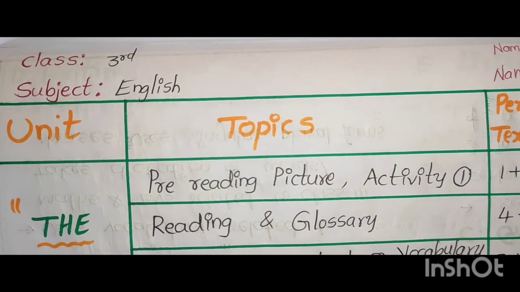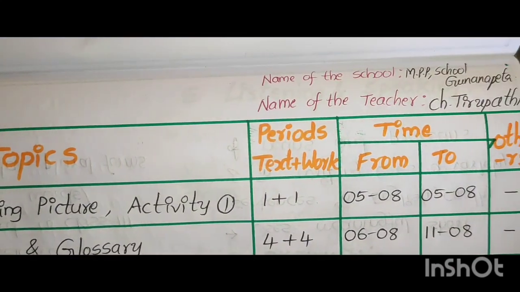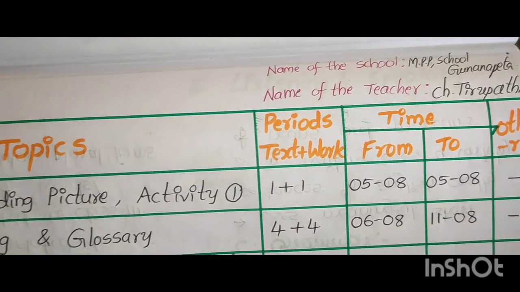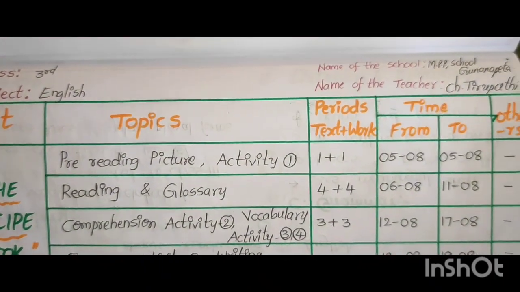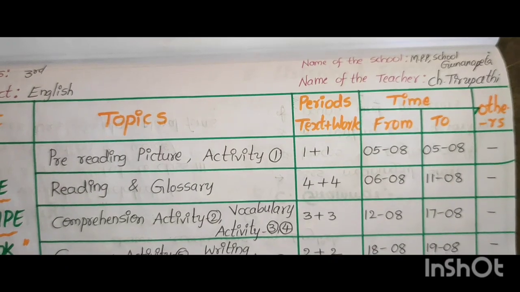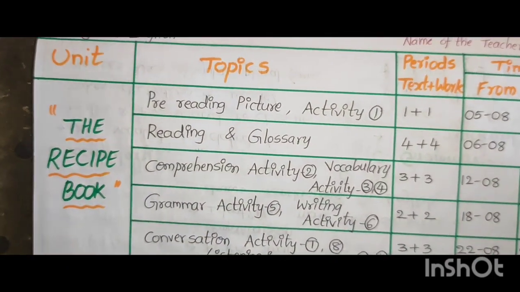Class 3rd class, subject English, name of the school MPP School Gonanpeta, name of the teacher CH Tirupati. Columns: unit, topics, periods, textbook plus workbook, time, from, to, others. Unit name: The Recipe Book.